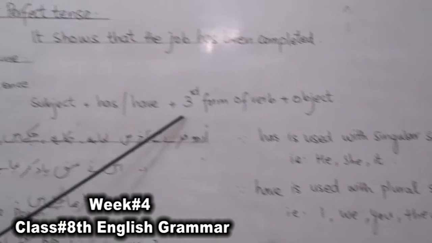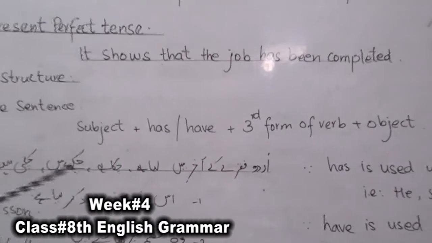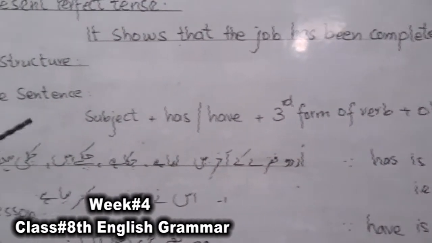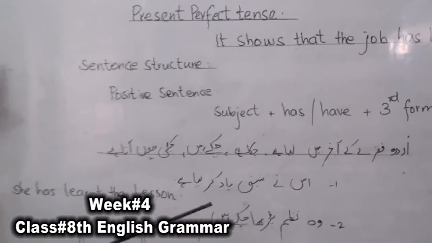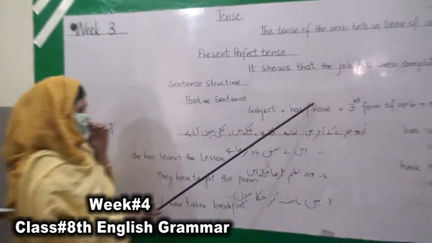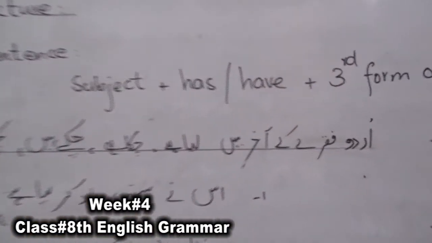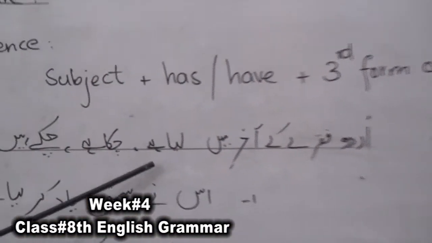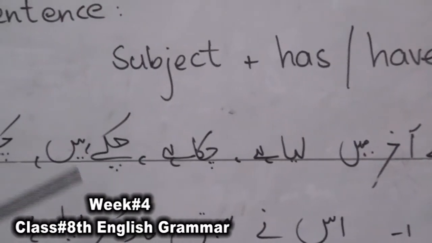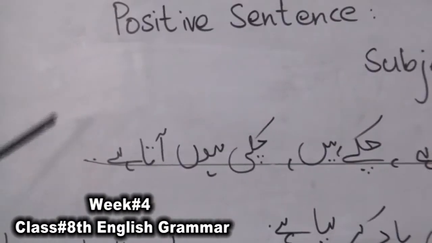The third form of verb is used, as compared to the previous two tenses, simple present tense and present continuous tense, in which the first form of verb is used. In this tense we use the third form of verb plus object. In Urdu, these sentences end with words like chuka hai, chuke hain, chuki hoon, that is, he has done.